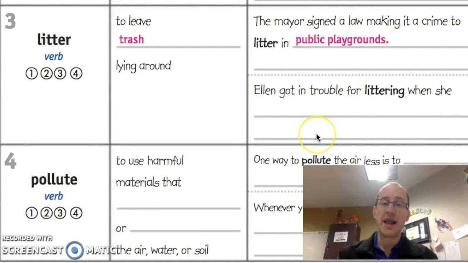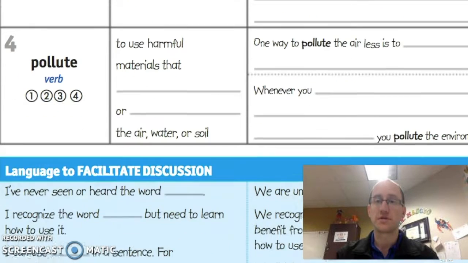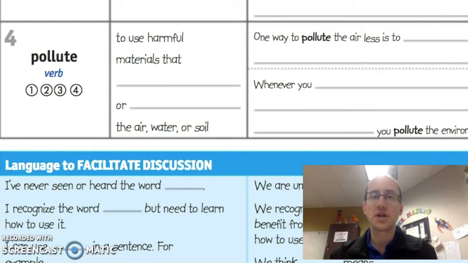All right. Last vocab word. It's pollute. All right. Say pollute. Again, pollute. So pollute is a verb. It's also something that you do. It's very similar to litter, but it changes the place where the trash ends up.